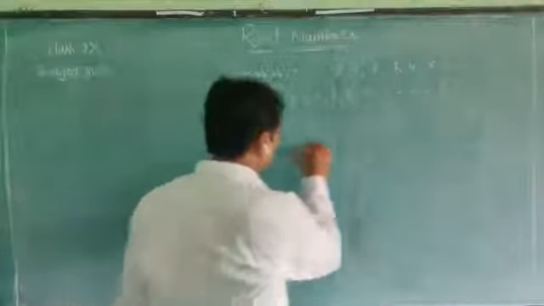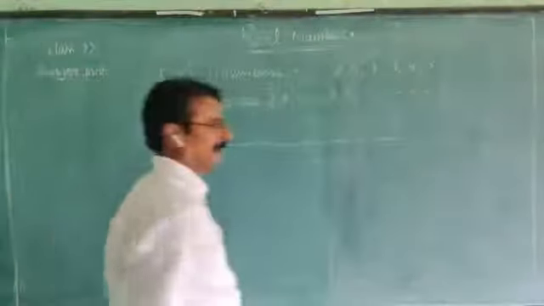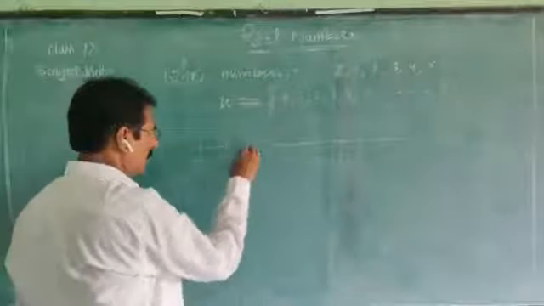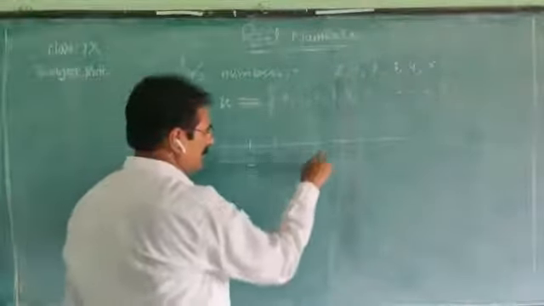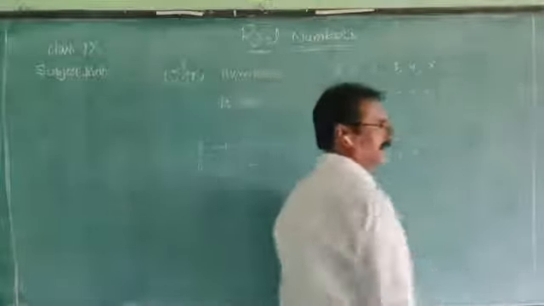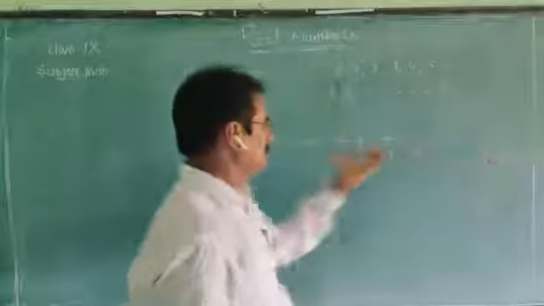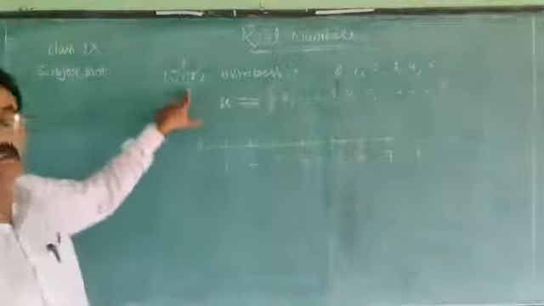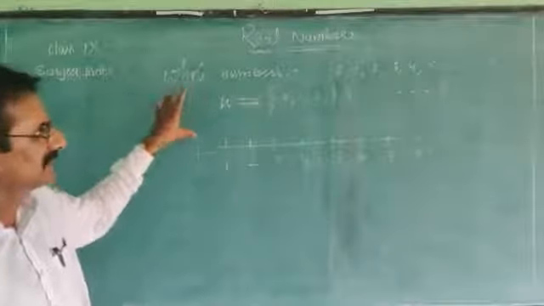We can represent whole numbers on the number line. Yes, starting at 0, 1, 2, 3, 4, 5, 6, 7, 8, 9, 10, 11 and so on. So this is the whole numbers line.